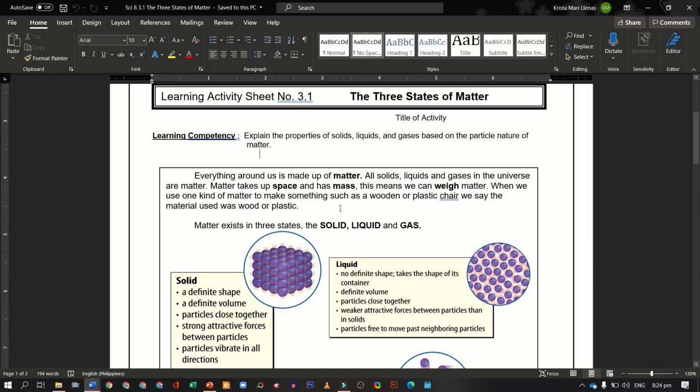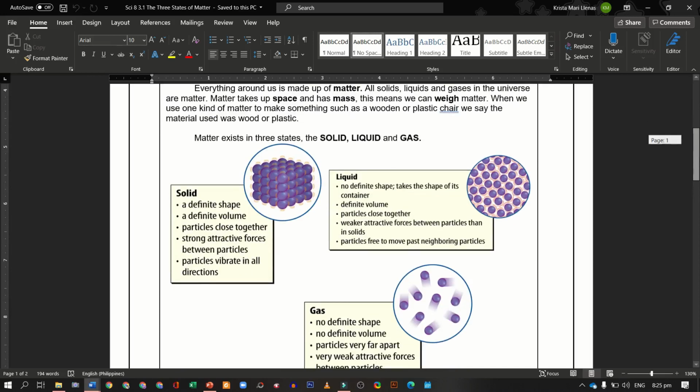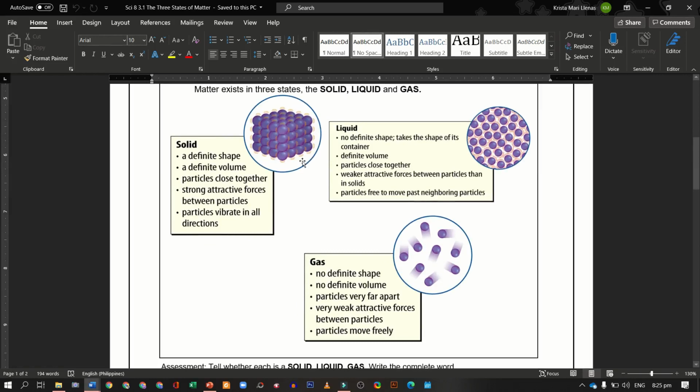So I guess this is not your first time to hear the word matter. And again, matter is anything that takes up space and has mass. And matter exists in three states. You have the solid, liquid, and gas. As you can observe in this picture here, the particles are very close with each other and they are very intact. While for liquids, they are a bit farther apart. There is already a space. And in gases, the particles are very far apart.